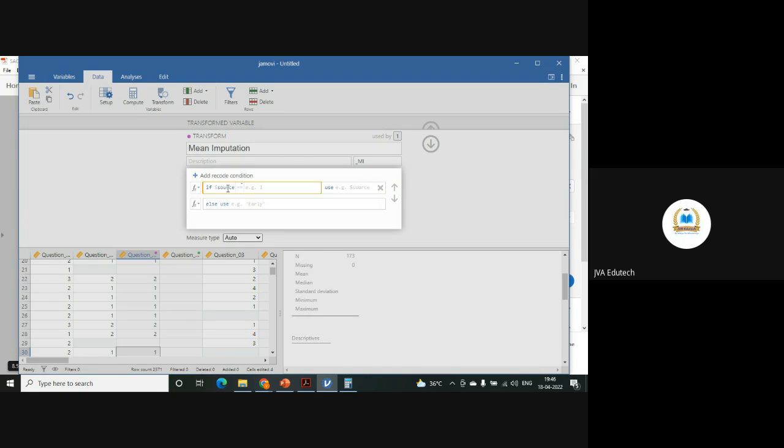If source is equal to double equal to NA, means missing values, then use mean of the source, means that variable dollar source. And roll this. Else use source, dollar source.